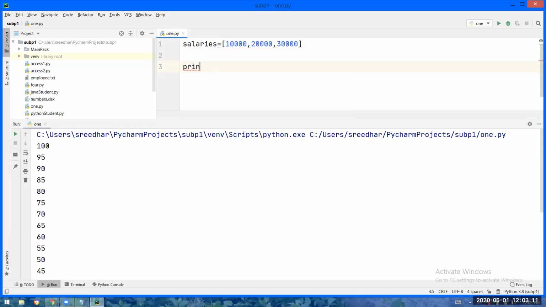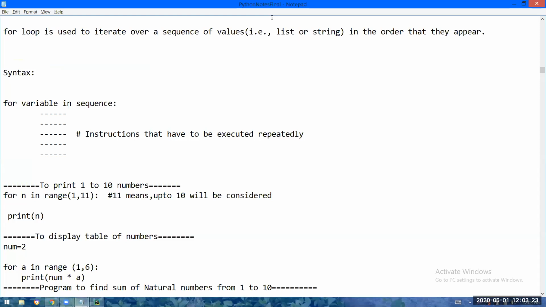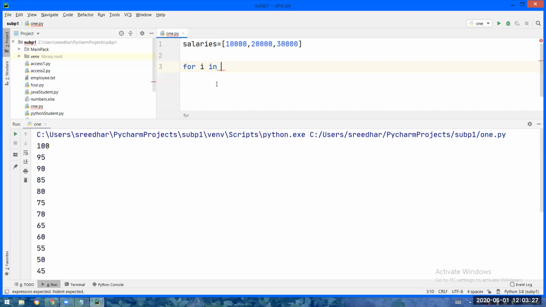So I told that for some variable in sequence. I didn't tell that range should be the only sequence. Any sequence I told. In the syntax, I didn't put range. I kept sequence. Any sequence I can pass here in the loop. So I am passing the salary sequence. Now I am asking to print I. What is the output?